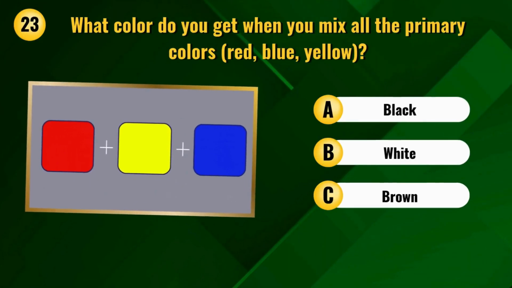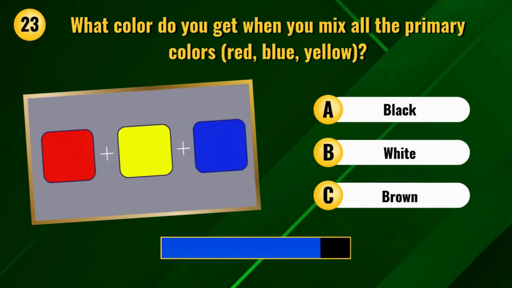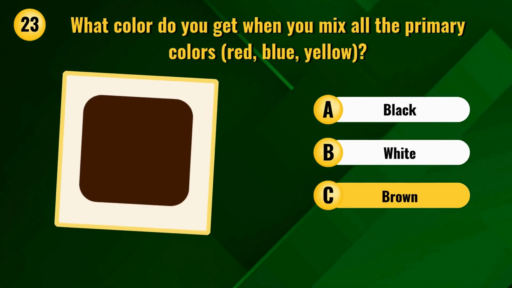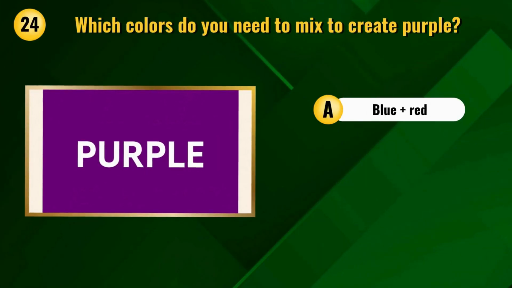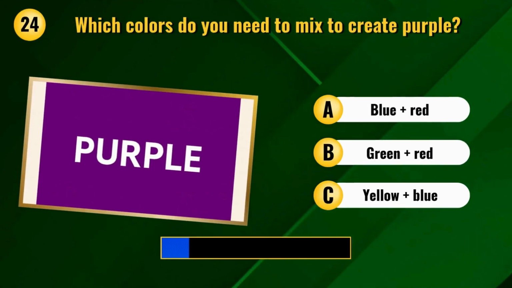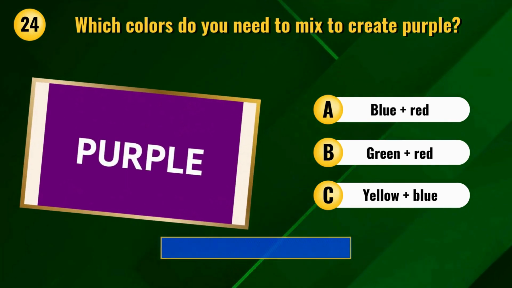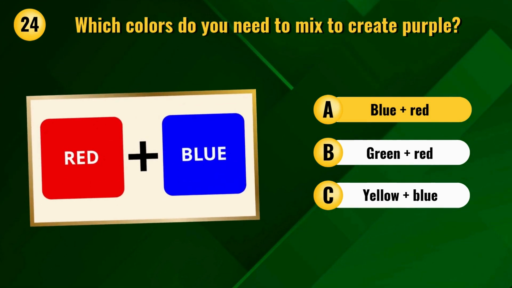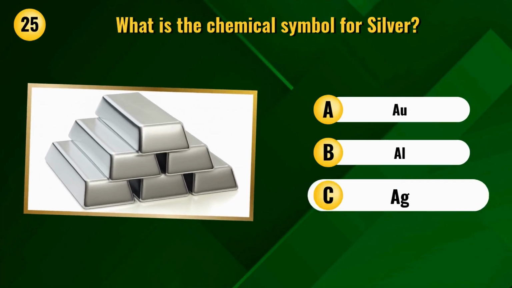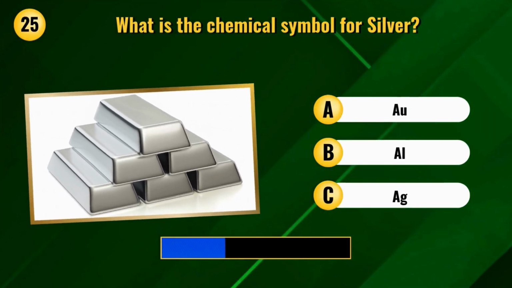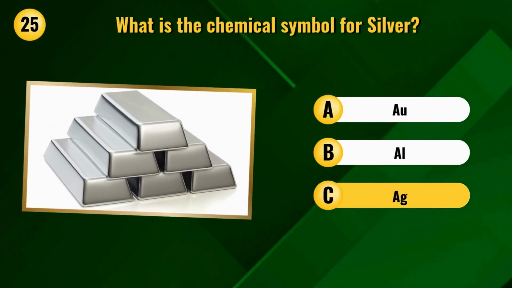What colour do you get when you mix all the primary colours, red, blue, yellow? Brown. Which colours do you need to mix to create purple? Blue plus red. What is the chemical symbol for silver? Ag.